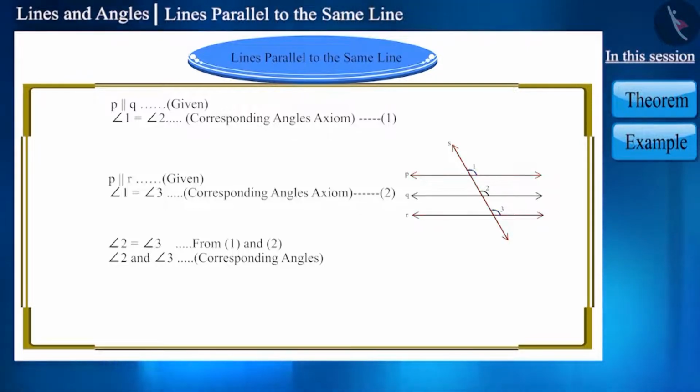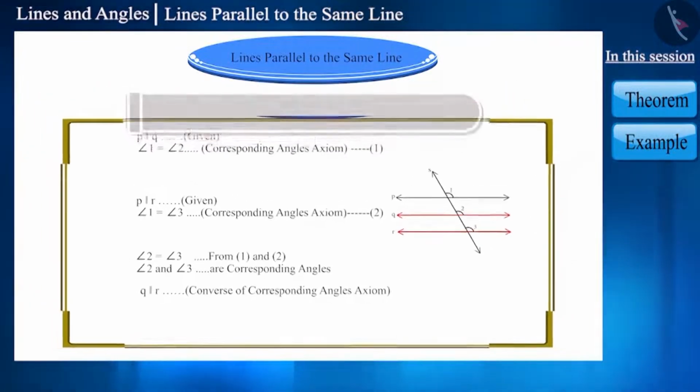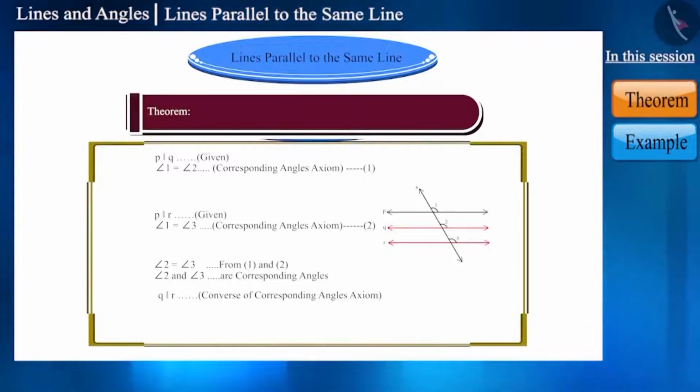Here, using the converse of the corresponding angles axiom, we can say that these two lines, that is line Q and line R, will also be parallel. We can write this result in the form of a theorem as lines that are parallel to the same line are parallel to each other.